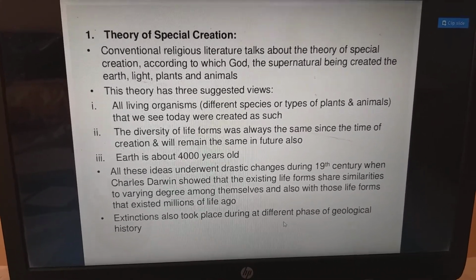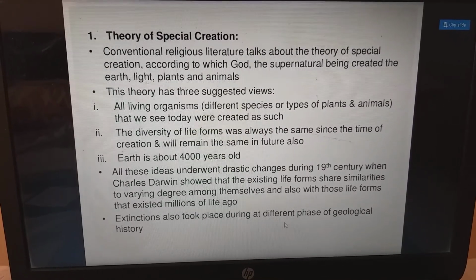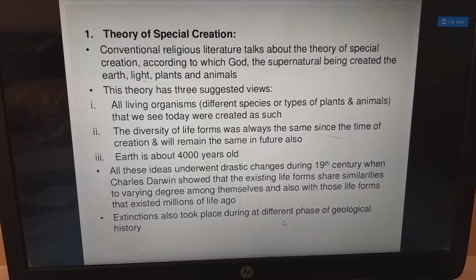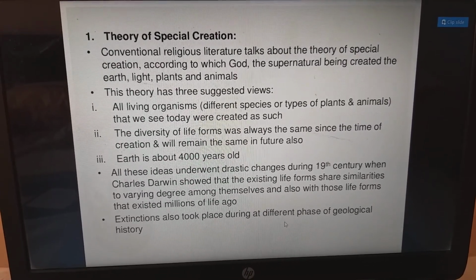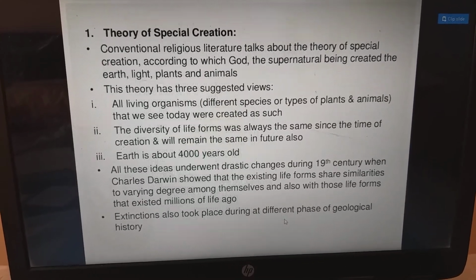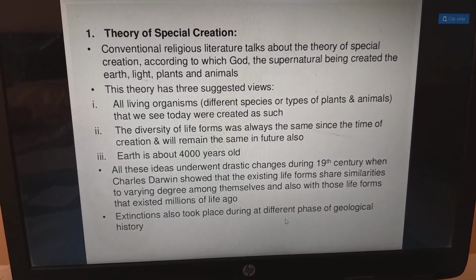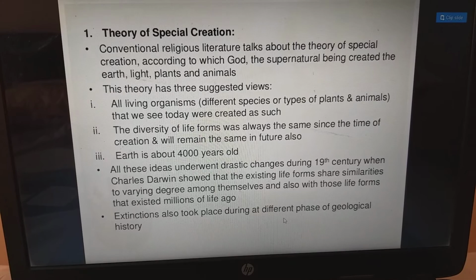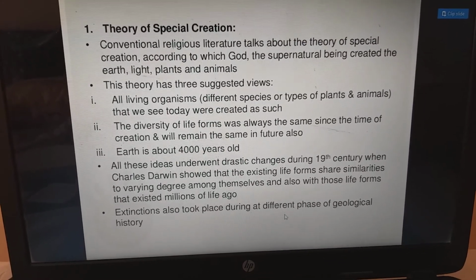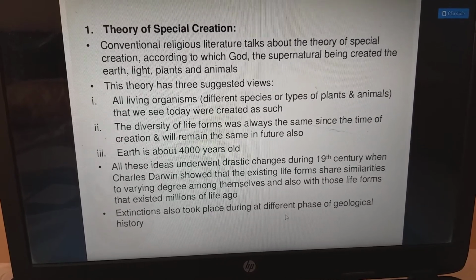All these ideas underwent drastic changes during the 19th century when Charles Darwin showed that existing life forms share similarities to varying degrees among themselves and also with those life forms that existed millions of years ago. Extinctions also took place during different phases of geological history.